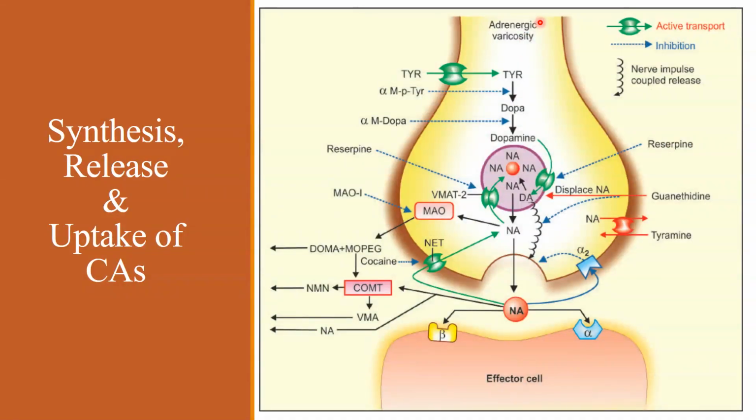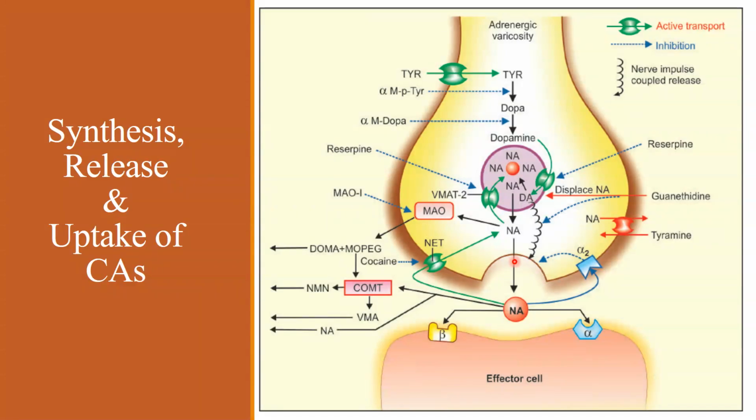Whenever a proper stimulus is given, the tyrosine gets converted into dopamine. Dopamine enters into the neuronal vesicles through VMAT, vesicular monoamine transporter 2, and in the vesicle gets converted into noradrenaline and is stored there. When an appropriate stimulus is present, the noradrenaline in the vesicle undergoes exocytosis. This exocytosis is calcium independent.